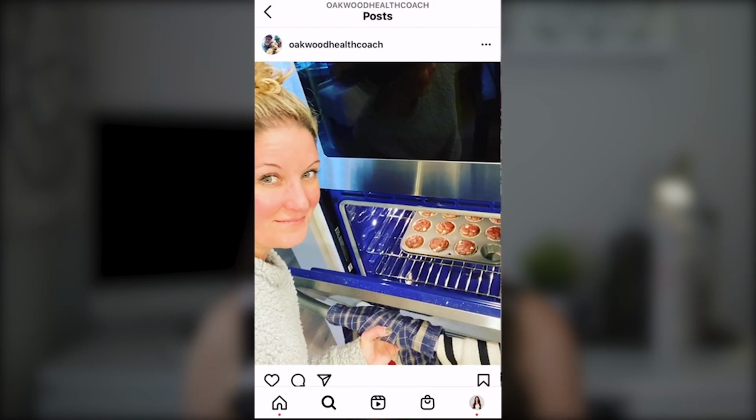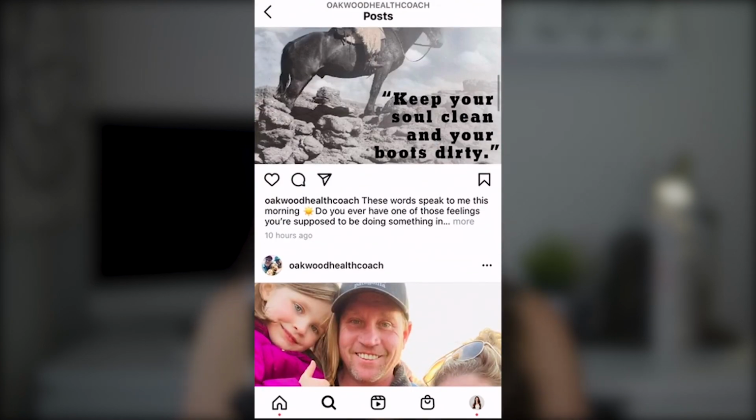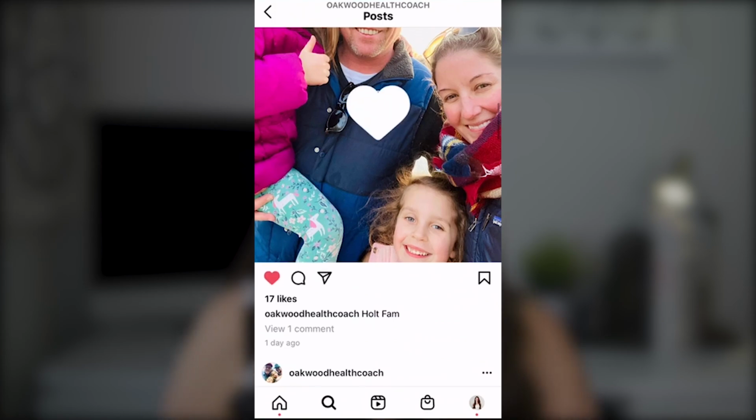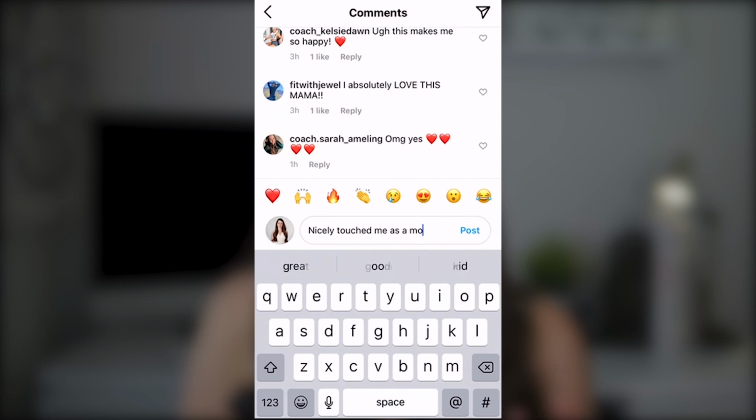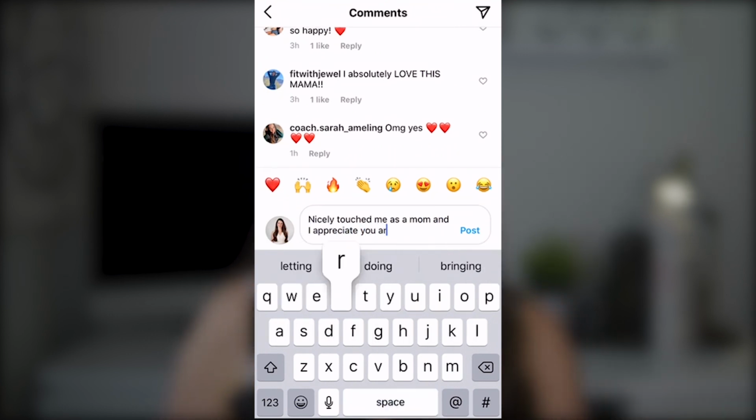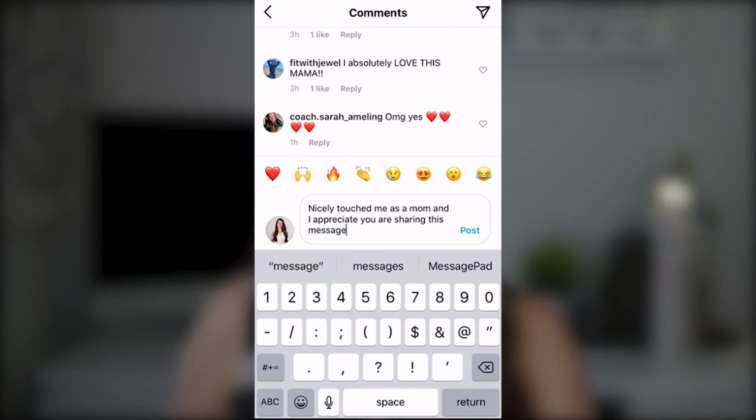You want to comment on 10 of their posts, something that you liked about what they shared. Go deeper with writing a longer comment than just, "That's so cool." You want to be specific to what they're sharing. For this one, I could say how they really nicely touched me as a mom of a girl and that I really appreciate that she's sharing this kind of message with other women.